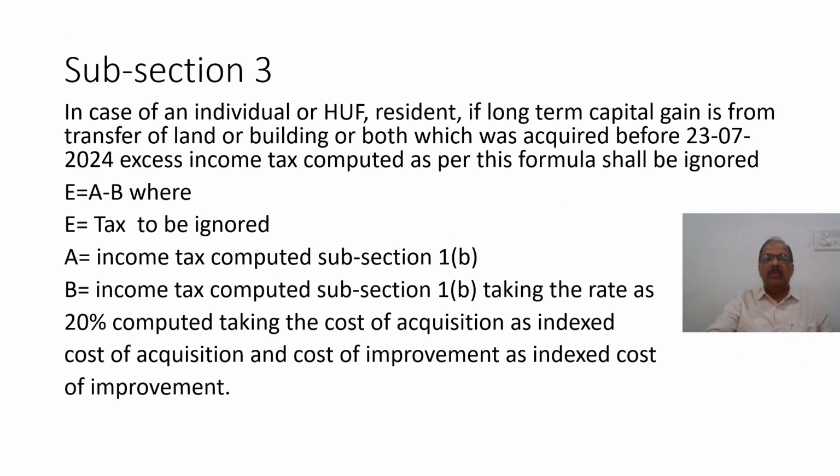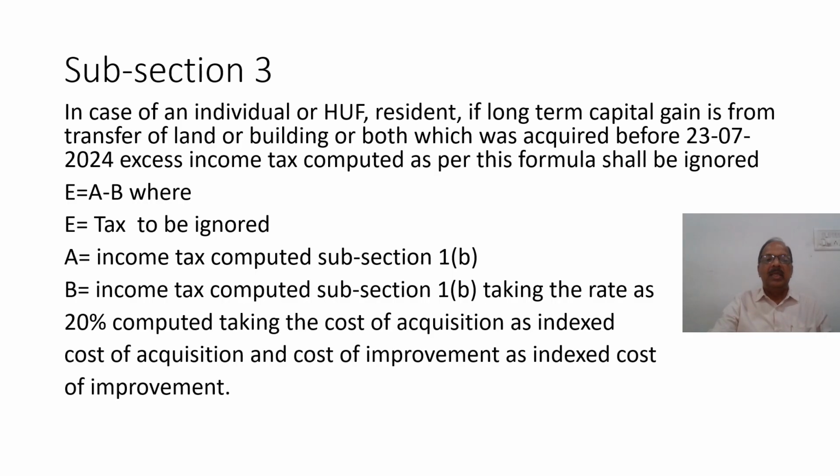Then section 197 subsection 3: in case of an individual or HUF being resident, where long-term capital gain is from transfer of land or building or both, which occurred before 23rd July 2024, excess income tax computed as per this formula shall be ignored.